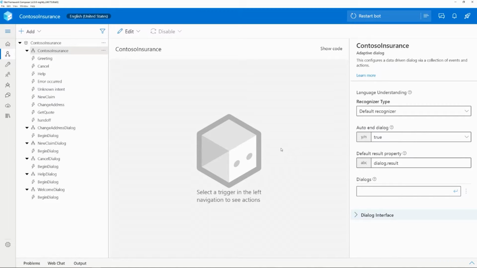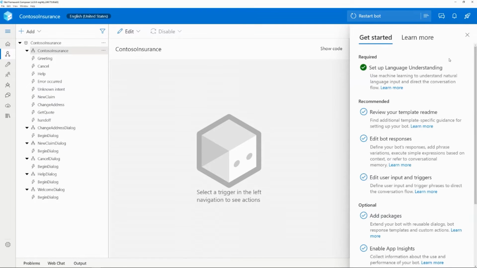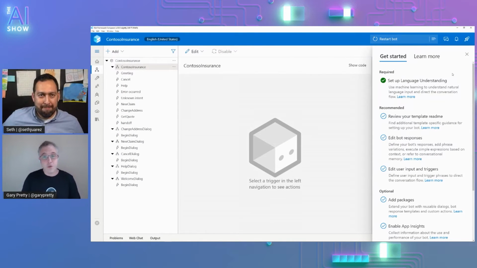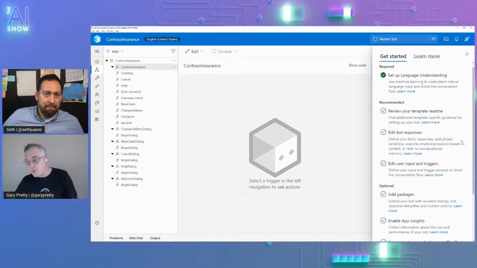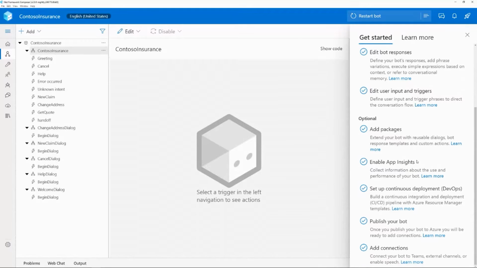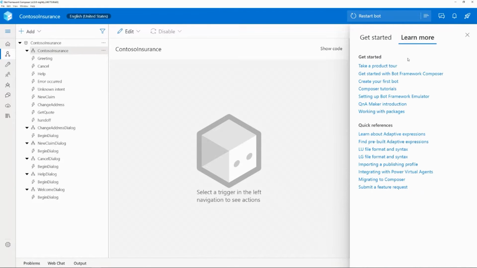But right now I'm thinking, okay, what do I do next? The first thing I now get presented with once I create a bot is our new rocket ship menu. This is designed to guide me through the required steps I need to take to get started, and the recommended and optional next steps when I want to take my bot to the next level. This will guide you through how to connect it to the cognitive services for language understanding, how to plug in QnA Maker, and how to publish my bot. It's going to take you through that process as fast as possible, and also provide you with links out to Microsoft Learn and Microsoft Docs, so it's really straightforward to find the information you need to be productive.